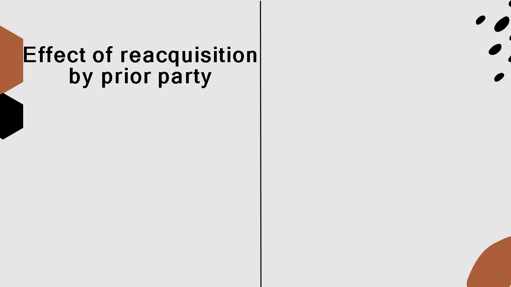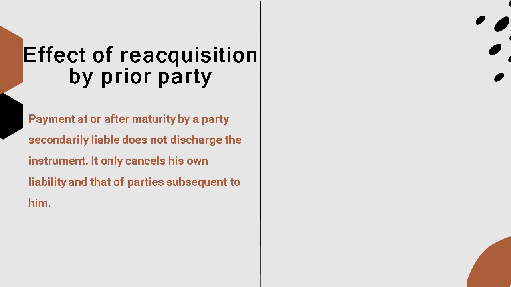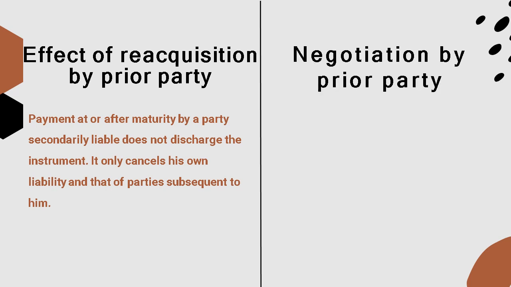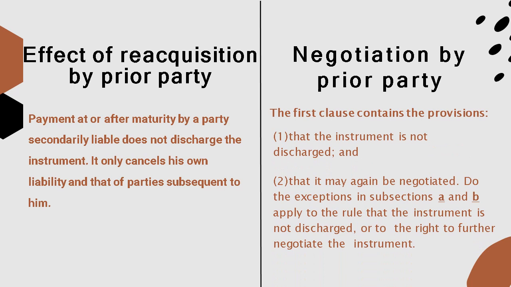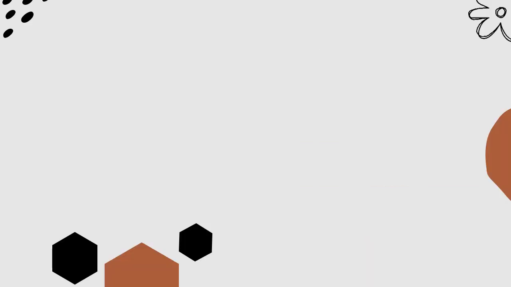What are the effects of reacquisition by prior party? Payment at or after maturity by a party secondarily liable does not discharge the instrument. It only cancels his own liability and that of parties subsequent to him. Negotiation by prior party. The first clause contains the provisions: 1. That the instrument is not discharged and that it may again be negotiated. Do the exceptions in subsections A and B apply to the rule that the instrument is not discharged or to the right to further negotiate them?